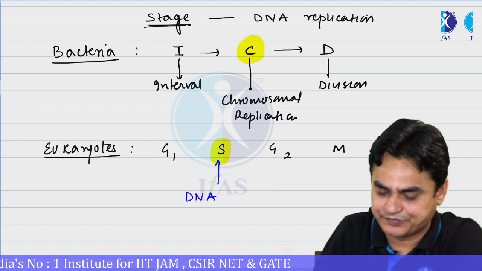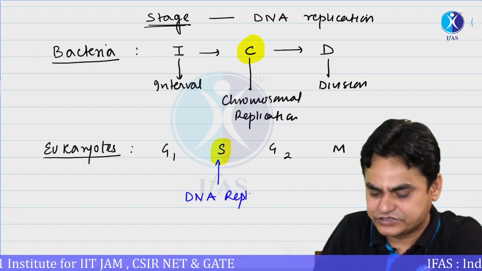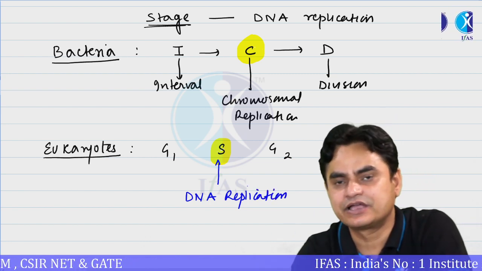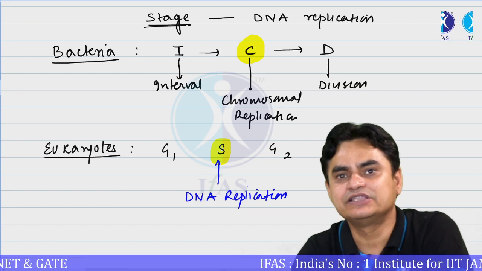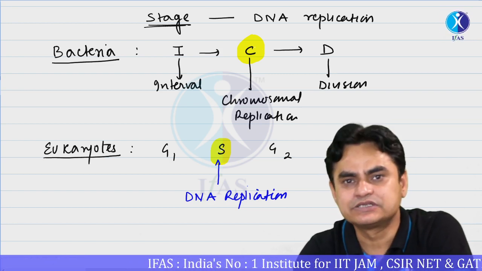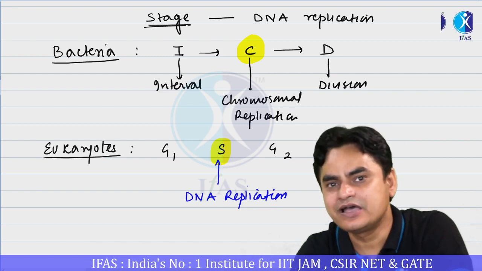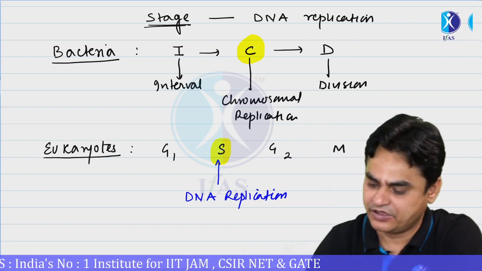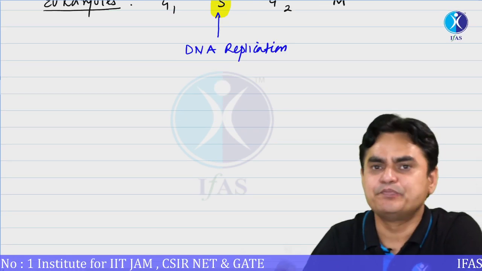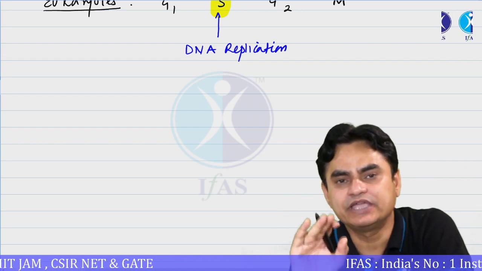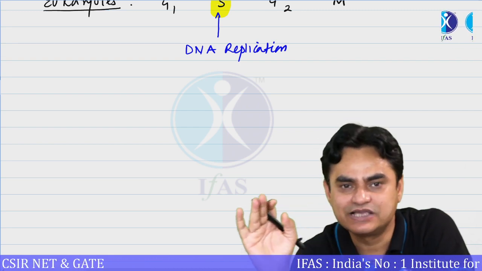Is it clear? So the first thing to keep in mind is that in bacteria, the DNA replicates during the C stage of the cell cycle, and in eukaryotes, during the S stage. Now coming to some basic properties of DNA replication, which are common to both prokaryotes and eukaryotes.